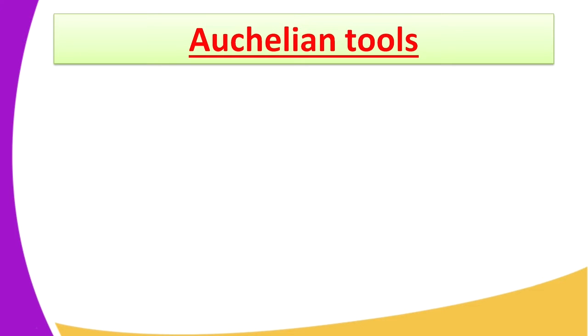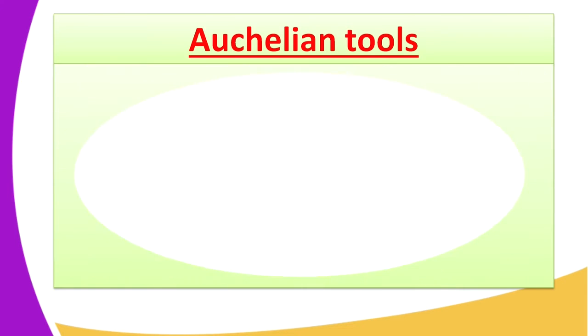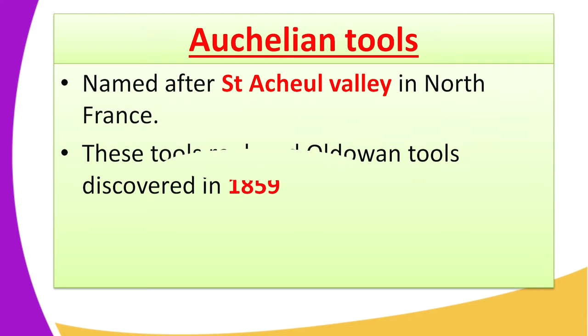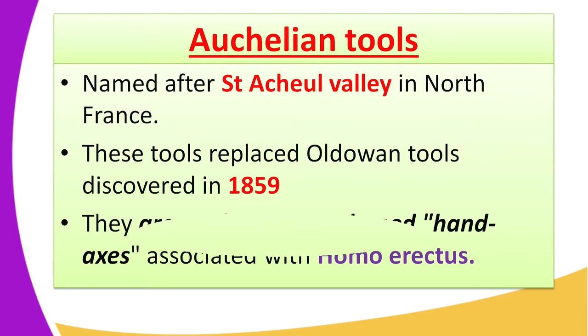Other tools were made in the second phase. In the second phase of the Old Stone Age period, the tools made were known as the Acheulean tools. Acheulean tools are named after the place where they were found, the Acheul Valley in northern France, and thus bear the name Acheulean. These tools replaced the Oldowan tools, and were discovered in 1859.